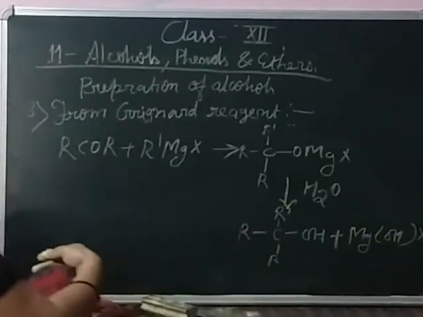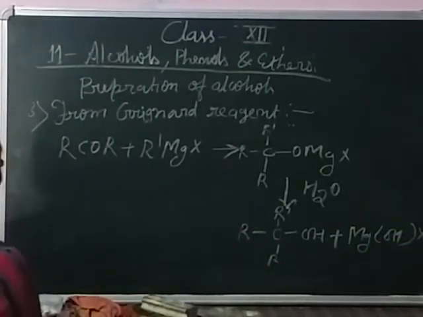So this is the preparation method of the alcohol from the Grignard reagent. In the next lecture, we will study the preparation method of phenol. Thank you.